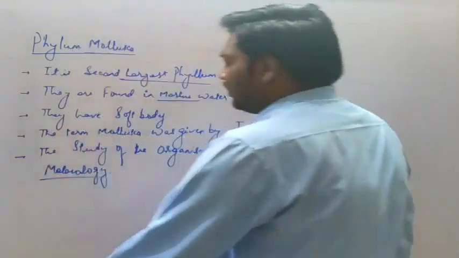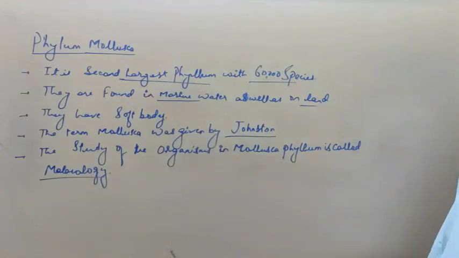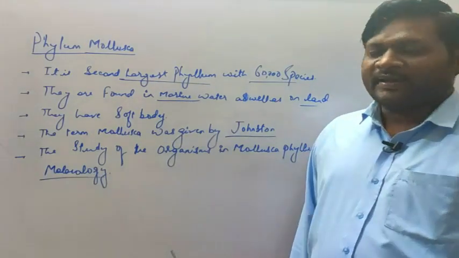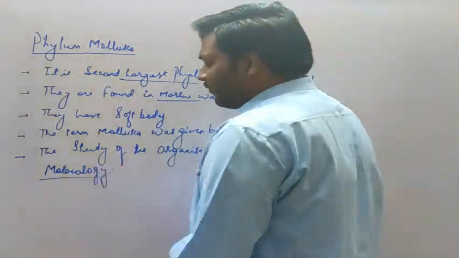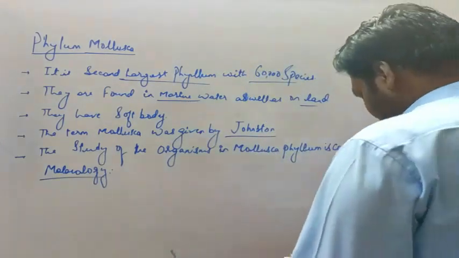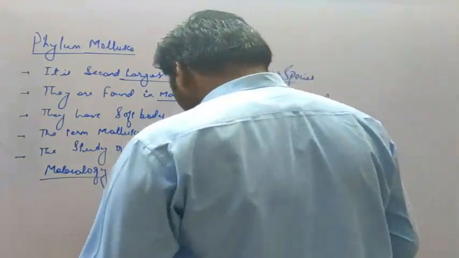So the branch under which the organisms of the phylum Mollusca are studied is referred to as malacology.